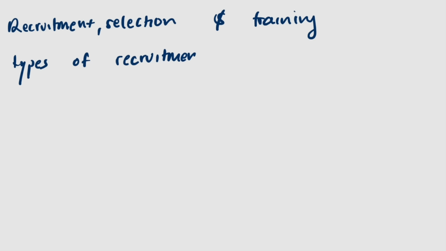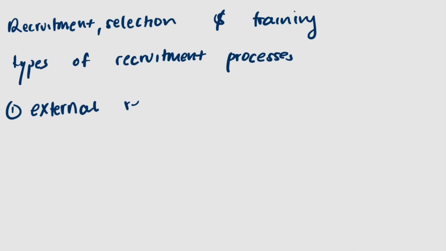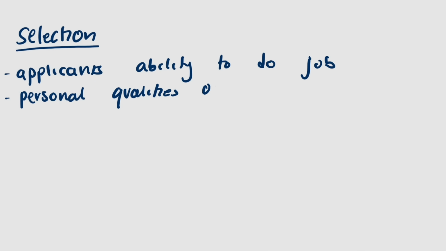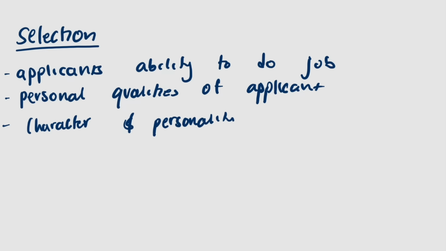Let's now talk about recruitment, selection, and training. We have 2 types of recruitment processes, which are external recruitment and internal recruitment. Under training, we have induction, on the job, and off the job. When we talk about selection, it's based on the applicant's ability to do the job, the personal qualities of the applicant, and the character and personality of the applicant.